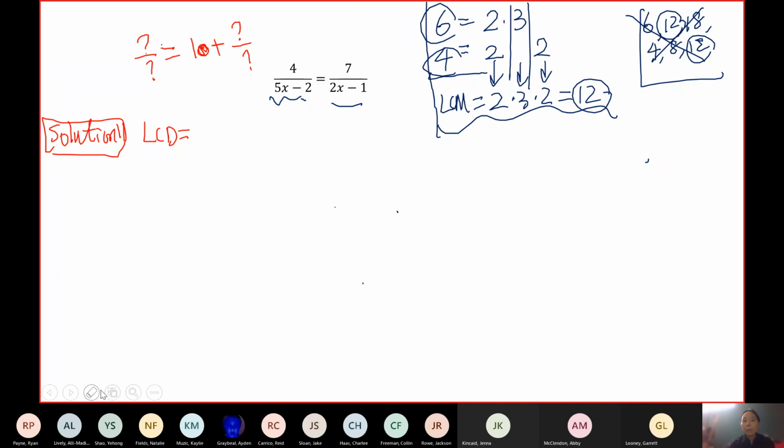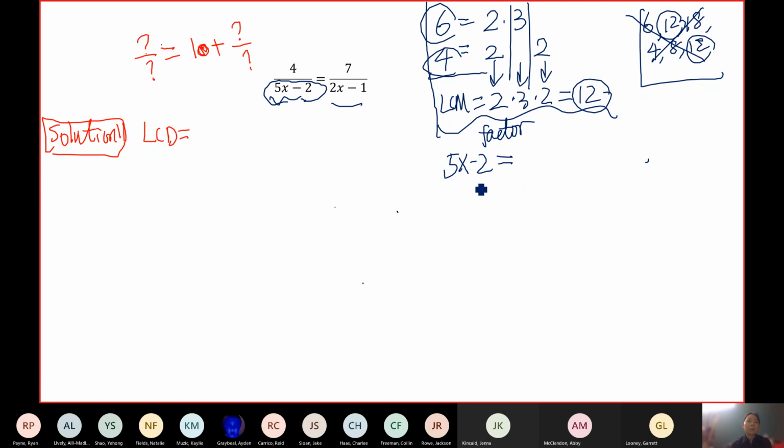So one way you can do it is to take the same approach as we did before. You're going to take this 5x minus 2. This is like the number 6, but much more complicated than 6. And you try to break it down. We broke down 6 as 2 times 3. Now we try to break down 5x minus 2. When we say break down, I mean factor. We talked about factoring before the first exam, and we were using factoring for the past 2 weeks to simplify rational expressions.